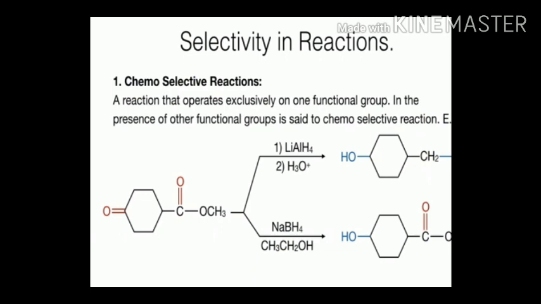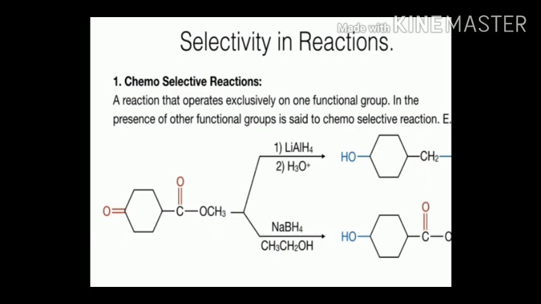If a compound has more than one functional group, but a reagent prefers to combine with only one functional group and leave the other, then this type of reaction is called a chemoselective reaction. I have taken this example in which there is a CO group in a ring and a COOCH3 group in a side chain.